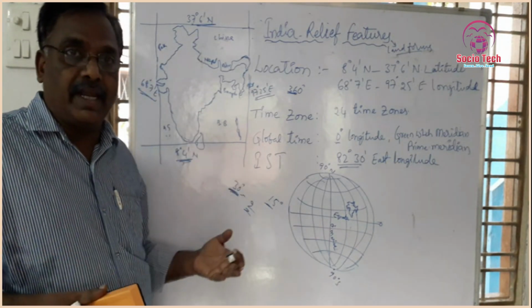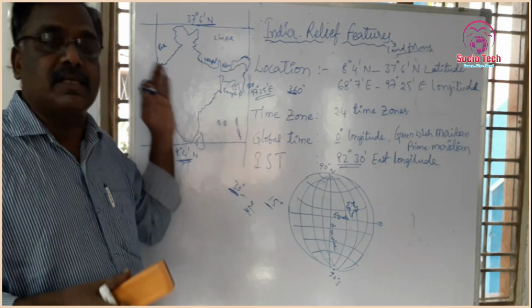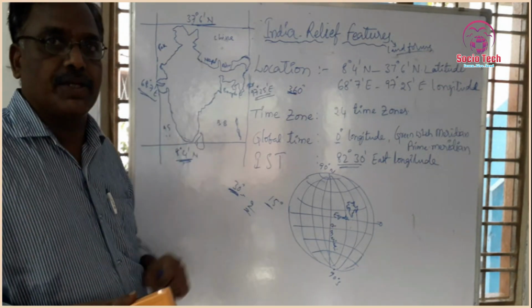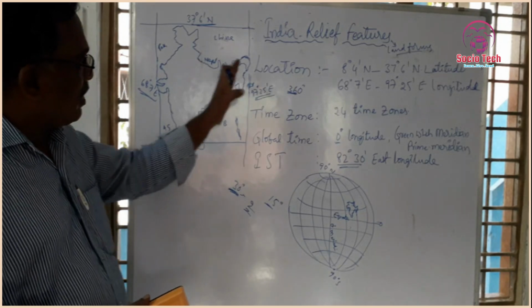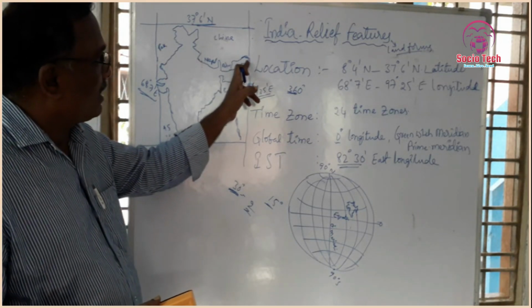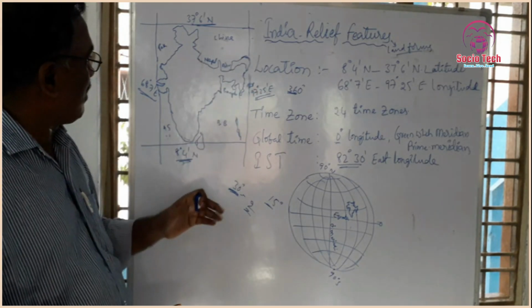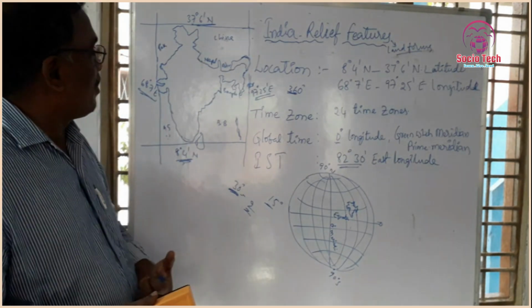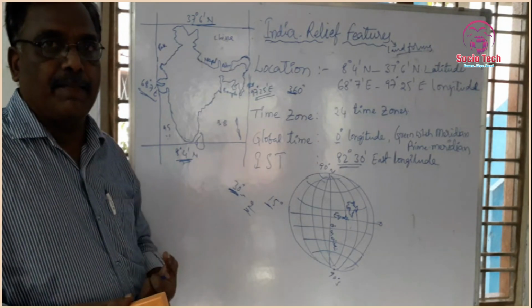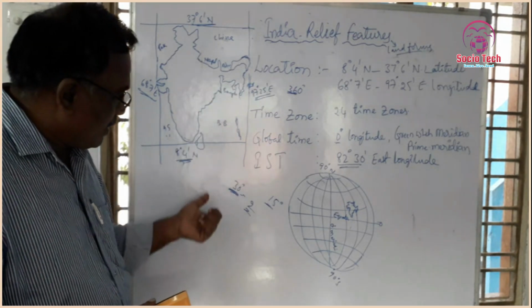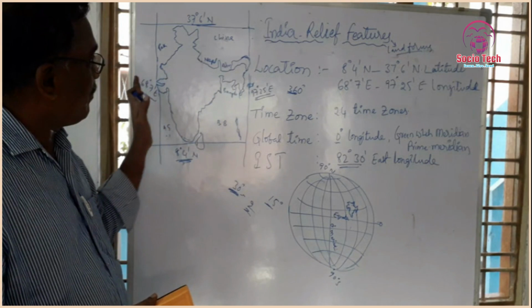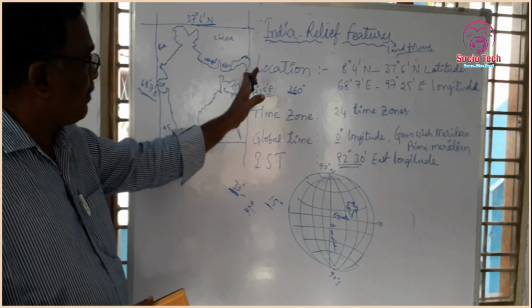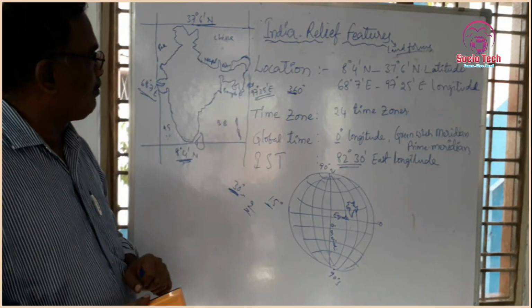Two hours later, the sun rises in the Gujarat state. That means locally for these people, for this state, it is 6 a.m. But at the same time, Gujarat state does not experience 6 a.m. Why? Because there is 30 degrees of longitudinal distance between the east and the west.